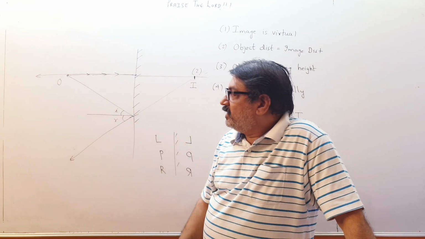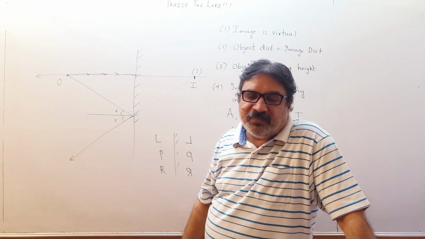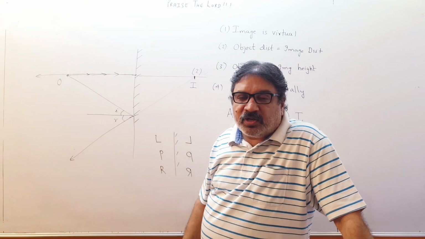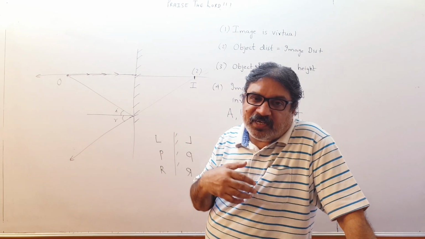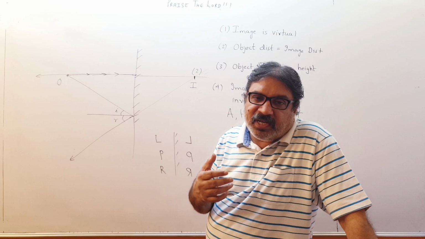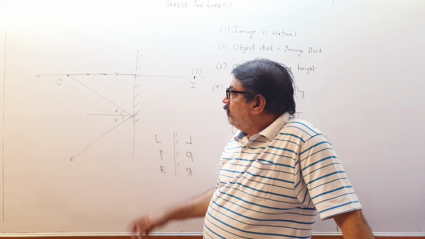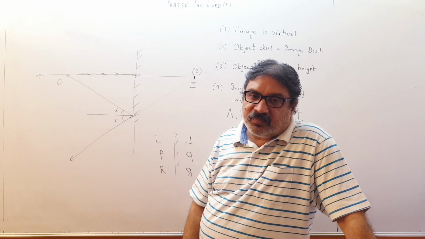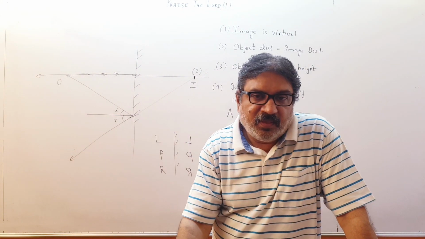We told that virtual image cannot be caught on screen, only real image can be caught on screen. Your retina is also a type of screen only. Whatever image is formed on the retina, that is processed by the brain and then we understand what we are seeing. So you are able to see this image, that means this is caught on screen and we are saying it's a virtual image.